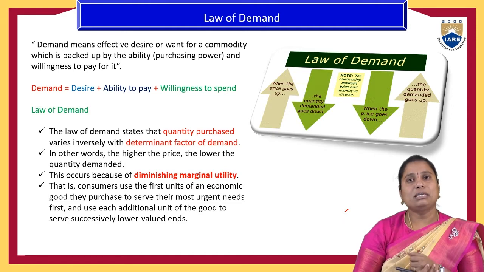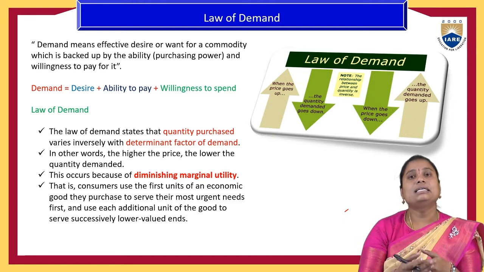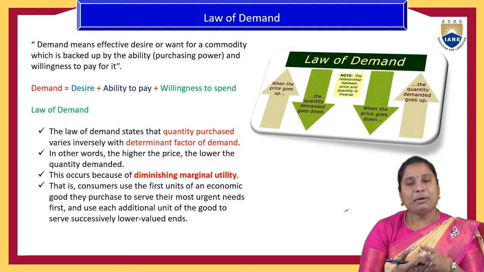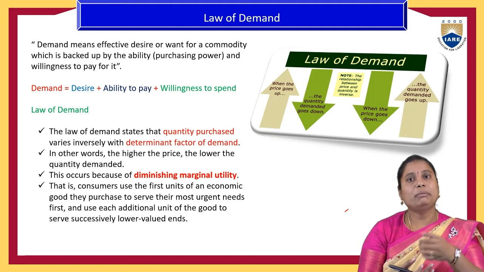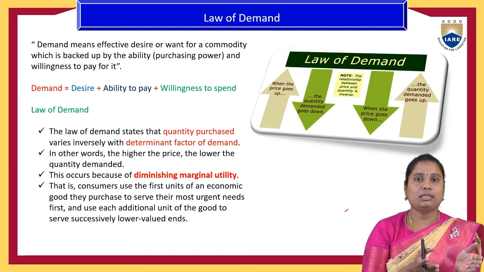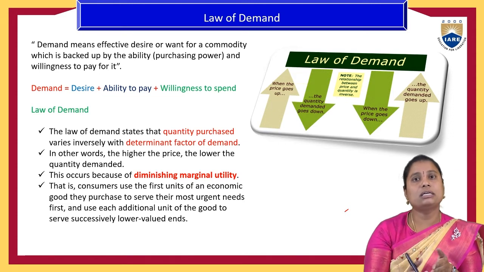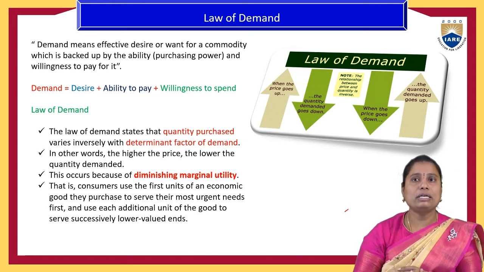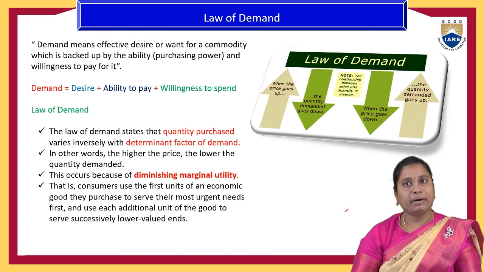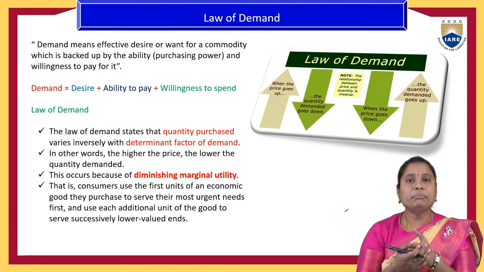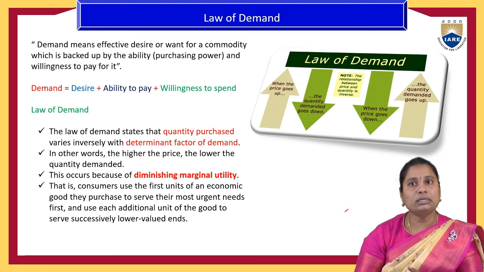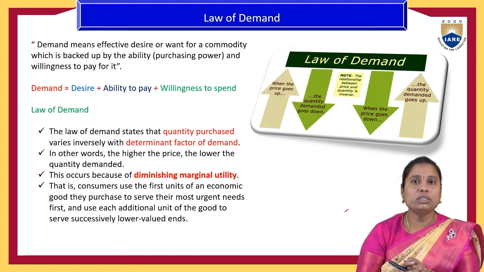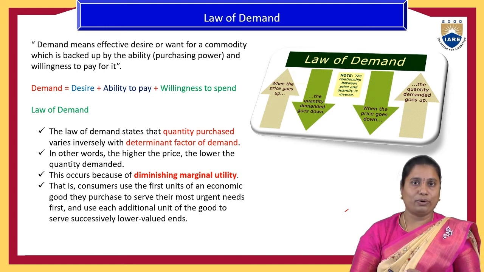So the law of the demand states that the price or the determinant factors' impact on the demand has some effect, whether it changes, increases or decreases. That is called the law of demand. It mainly occurs due to the diminishing marginal utility of the product.